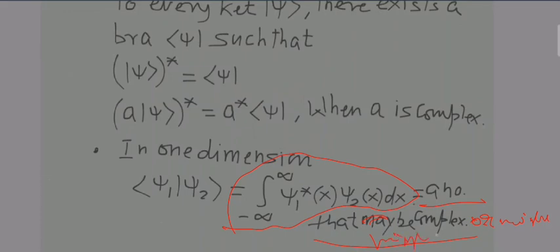It might be complex or might be real, so it's not necessary that it will always be complex. Some people are confused over here. It's not always a complex number, this integration may also yield you a real value too. Sometimes it might yield you a real value, and sometimes it might yield you a complex value.